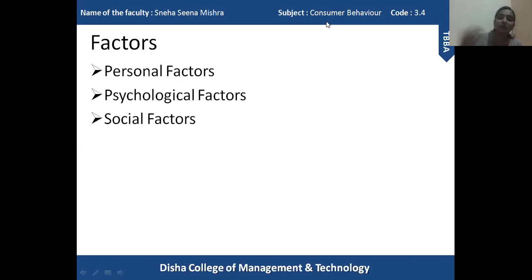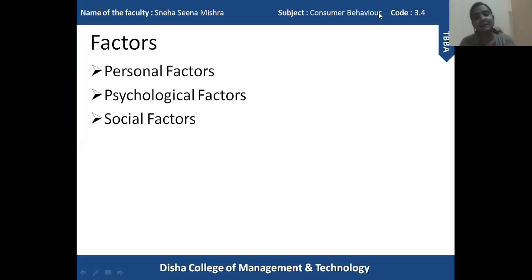So according to the perception of a consumer, they will accept one particular element of an advertisement. Another person will accept another element of the same advertisement. So these are the psychological factors which have major influence over the behavior of a consumer: to what extent a consumer needs to get information regarding every product, and what kind of information they focus on.